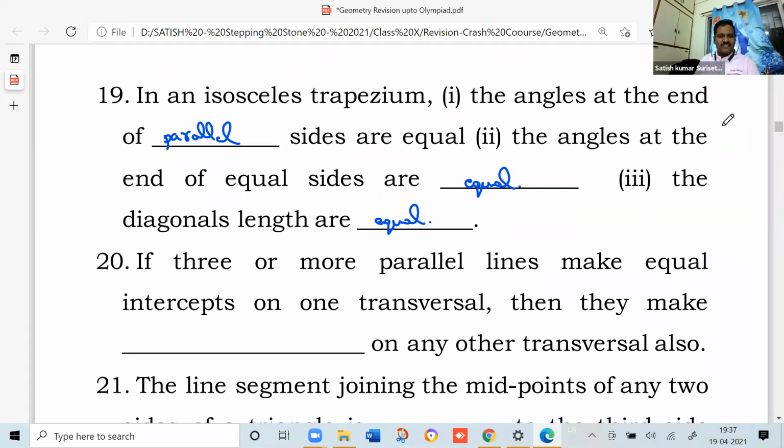So try to derive this later. Using the congruency and similarity of triangles, you can derive. If three or more parallel lines make equal intercepts on one transversal, then they make dash on any other transversal also. This also is easy, you can say. Then they make equal intercepts on any other transversal also.